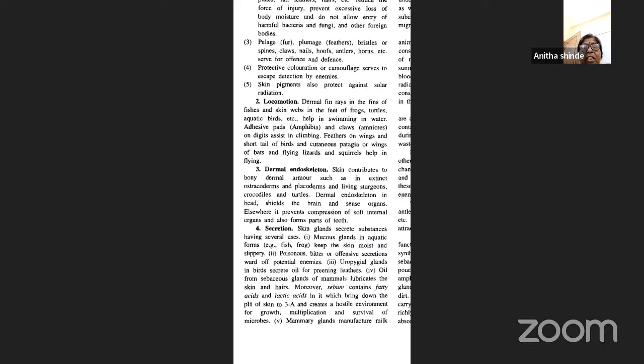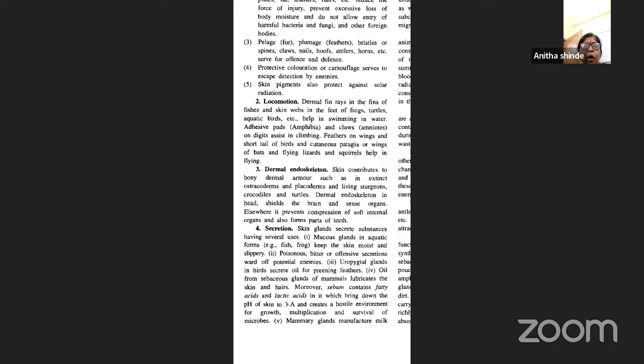Next is what? The poisonous, bitter, or offensive secretions, which some of the animals secrete. This will try to ward off potential enemies. That means it will help them against the enemies. Because of these poisonous, bitter secretions from these animals, the enemies will not come near them. The next, uropygeal glands of the birds secrete oil for preening feathers. You all know the birds have uropygeal glands, and these glands secrete the oil which will help in preening the feathers.